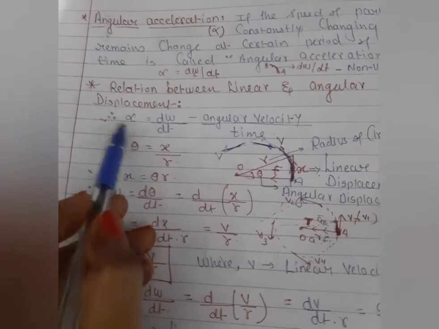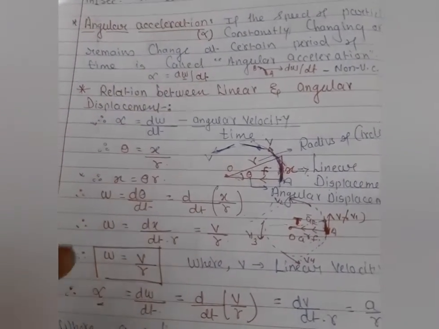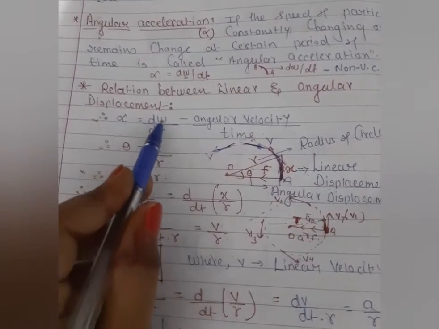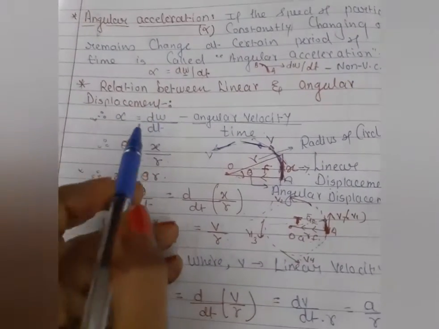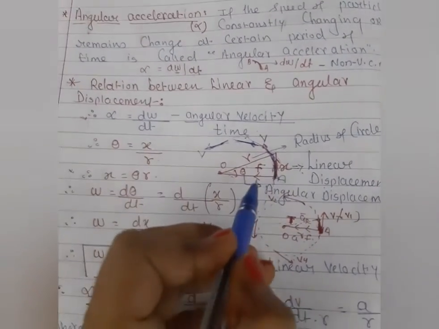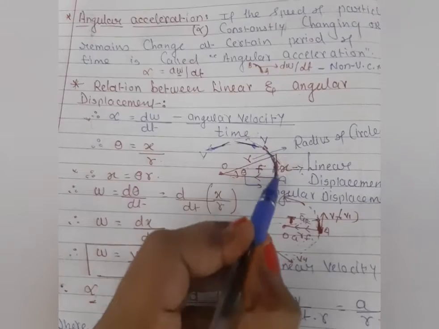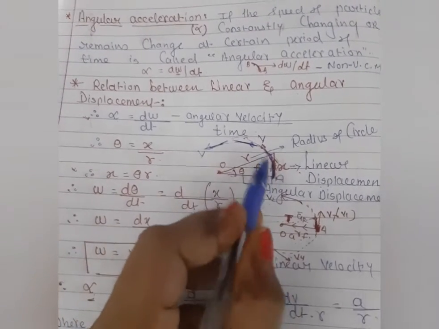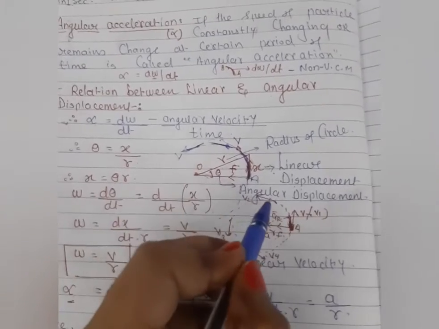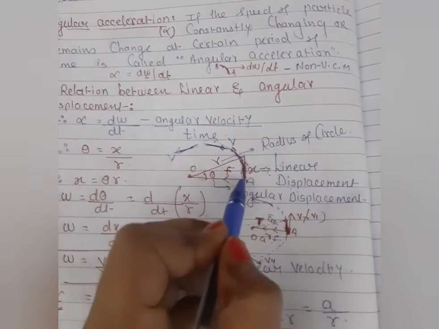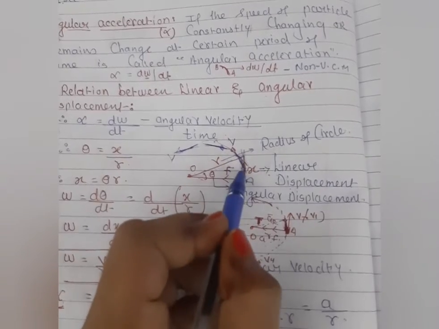Alpha is nothing but the angular acceleration, d omega by dt, that is, the change of angular velocity with respect to time. When the particle is moving, it performs an angular displacement. Clear? From this point to this point, theta is the angular displacement. X is known as the linear displacement when the particle reaches tangential to the surface.